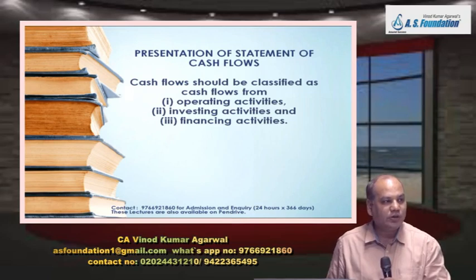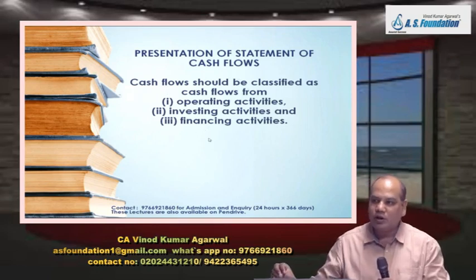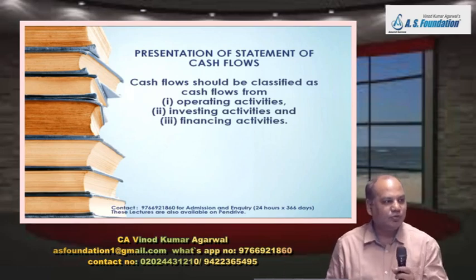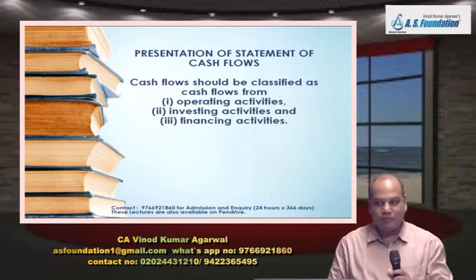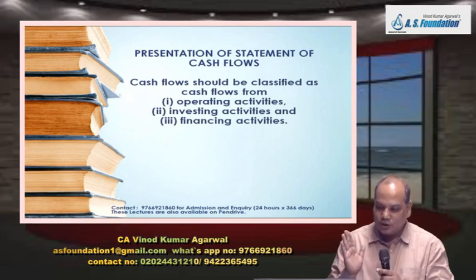But what about other cases? If this condition is not fulfilled, then it will not be shown as cash equivalent but as financing activity. If the question is silent, you can treat it as a financing activity, like you have done in your normal standard questions. But if the problem says bank overdraft is used for integral cash management, then you treat it as part of cash equivalent.